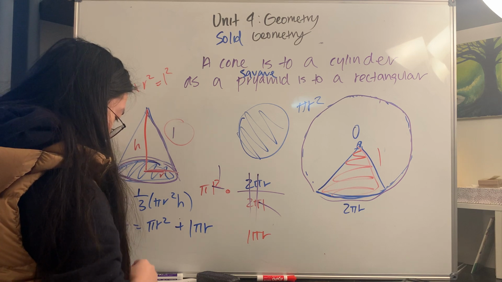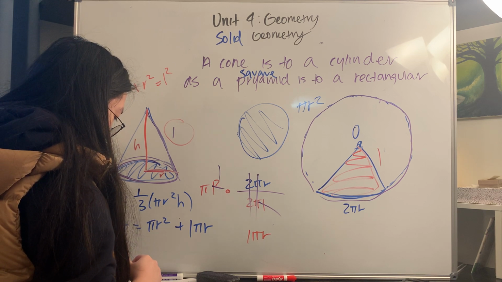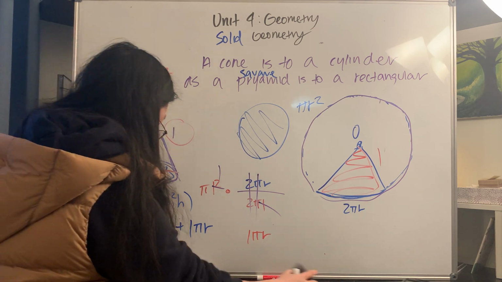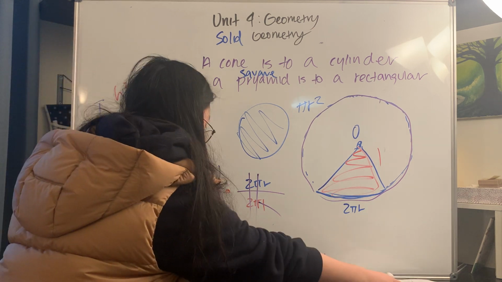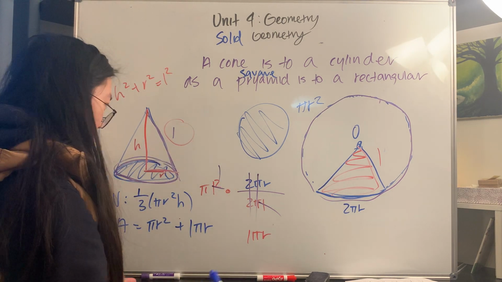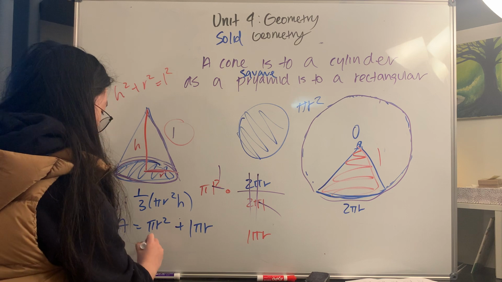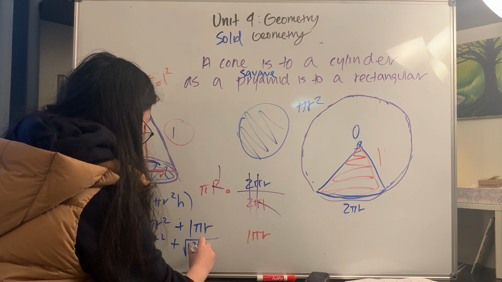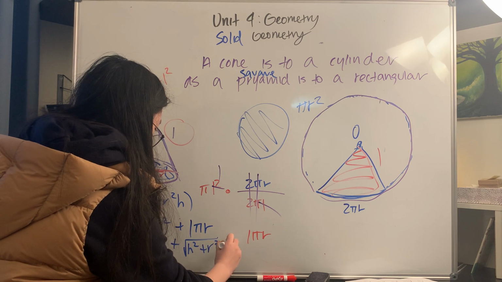And I think this is the correct one. Of course, instead of using slant or L, we can actually just use the height and the radius to minimize the number of variables. Then you would get pi r squared plus square root of h squared plus r squared times pi times r.